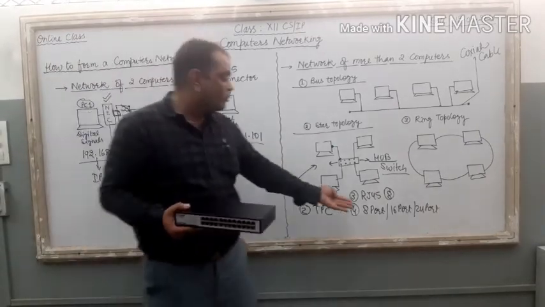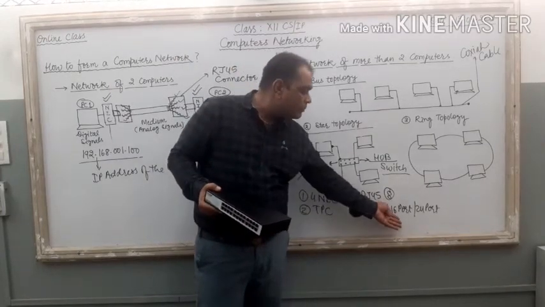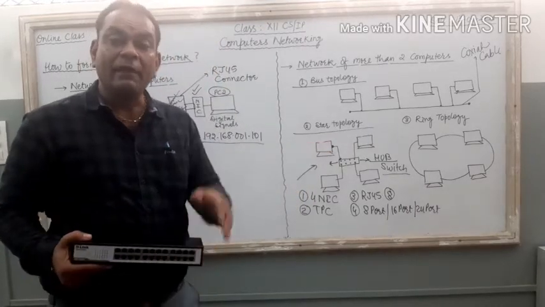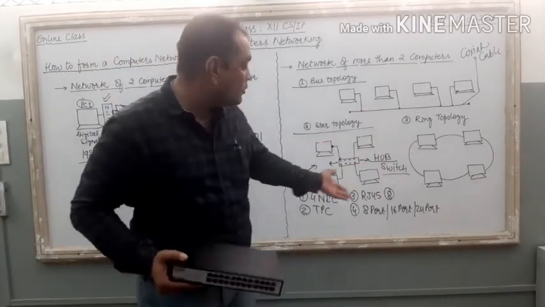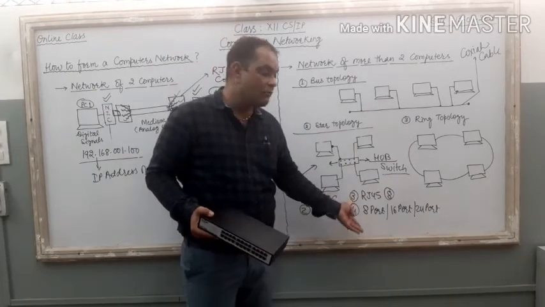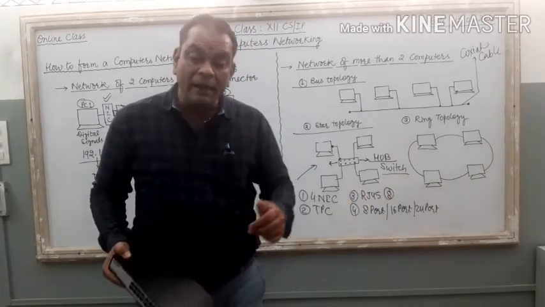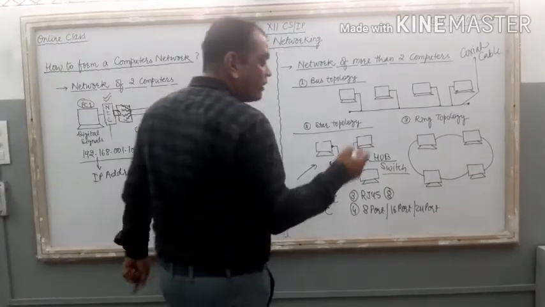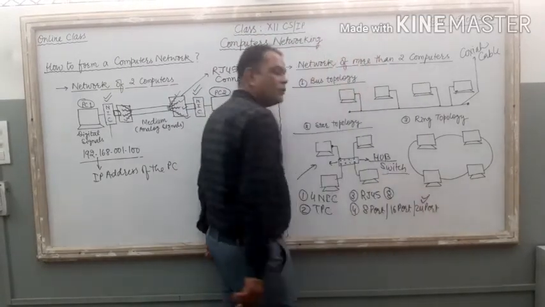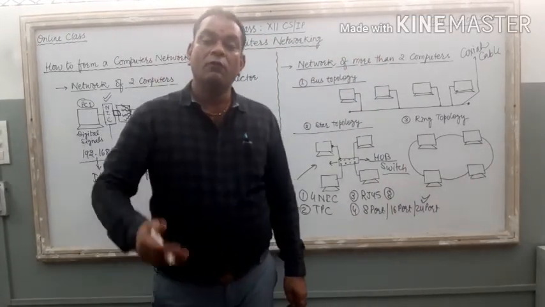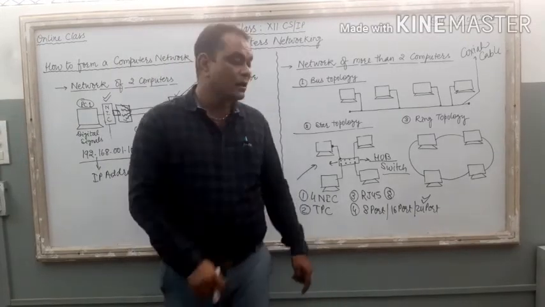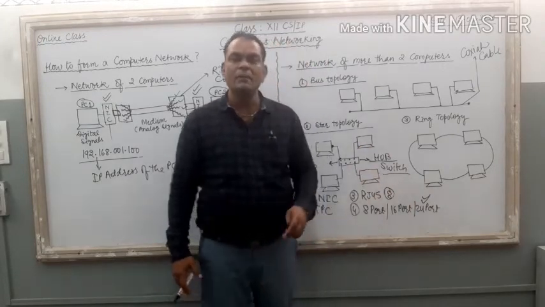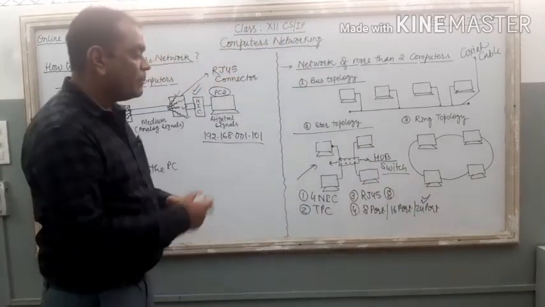In the market, 8 port hubs are available, 16 port and 24 port. Now if you want to connect 4 PCs, you require an 8 port hub. If you want to connect 10 PCs, then an 8 port hub is not sufficient. You require a 16 port hub. Right? Now if you want to connect 20 PCs with each other, which particular type of hub or switch do you require? 20 PCs are there, just go for 24 port. Now 40 PCs are there. Then you can adjust according to your requirement, right?